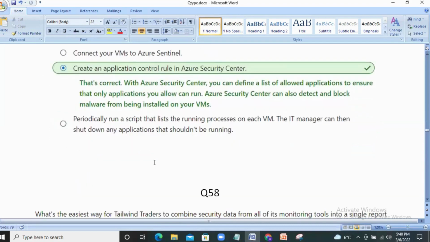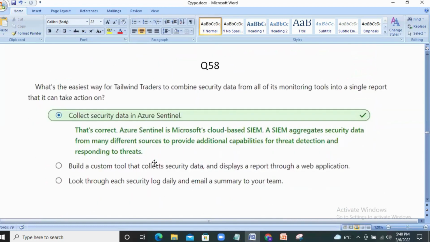Next question. What's the easiest way for Tailwind Traders to combine security data from all of its monitoring tools into a single report that it can take action on? Collect security data in Azure Sentinel. By collecting security data in Azure Sentinel, you will be able to combine all the security data and also monitor at the same time. Azure Sentinel is Microsoft's cloud-based SIEM.